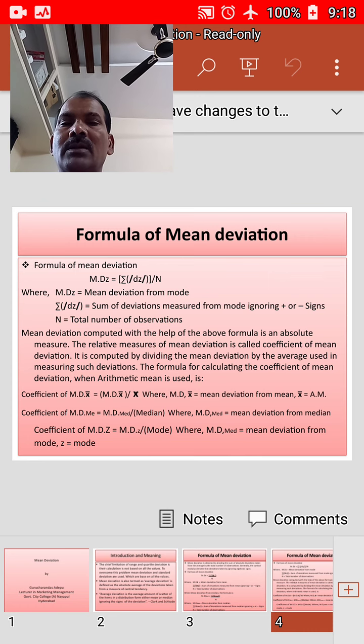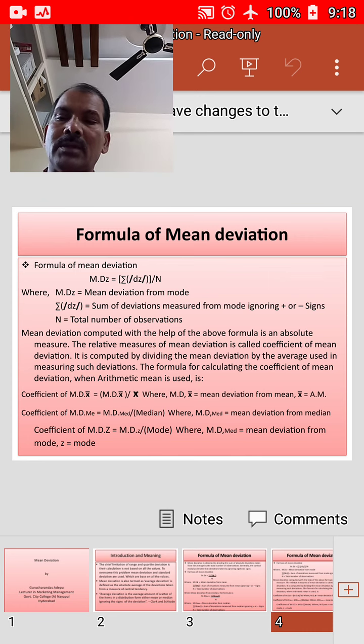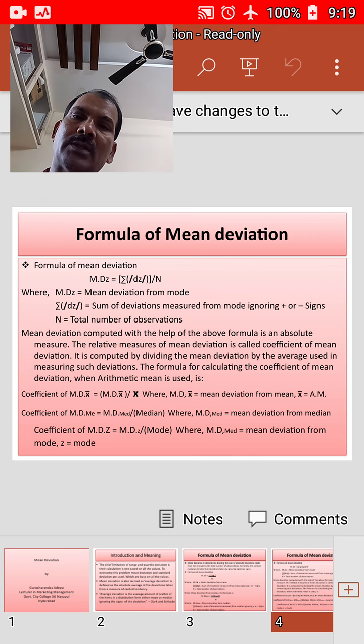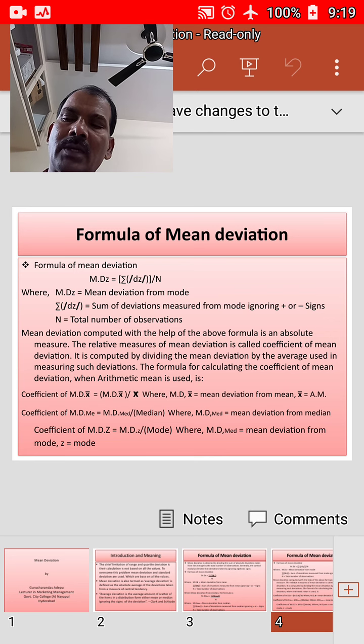Here mean deviation is computed with the help of these formulas, which are absolute measures. The relative measure of mean deviation is called the coefficient of mean deviation. It is computed by dividing the mean deviation by the average used in measuring such deviations. If we are using the mean to calculate the mean deviation, then dividing the mean deviation by the arithmetic mean gives the coefficient of mean deviation.